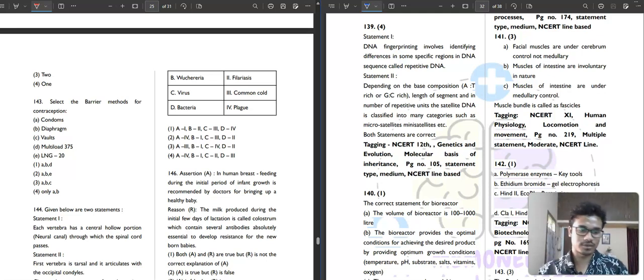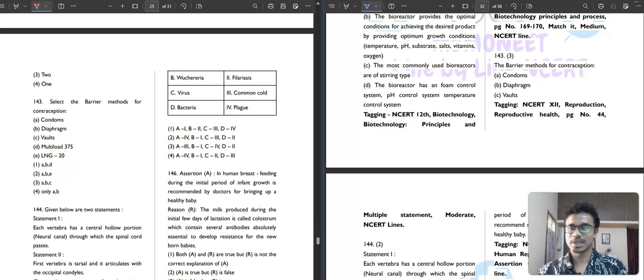Then question number 143. It is saying, select the barrier methods for contraception. So among all these, which is the barrier method? Condom is a barrier method, correct. Diaphragm is a barrier method, correct. Vaults are barrier methods, correct. Multiload 375, Copper T, LNG 20, it's a hormonal based IUD, so not correct. So condom, diaphragm and vaults are your barrier methods of contraception. A, B, C. The third option is your correct answer.